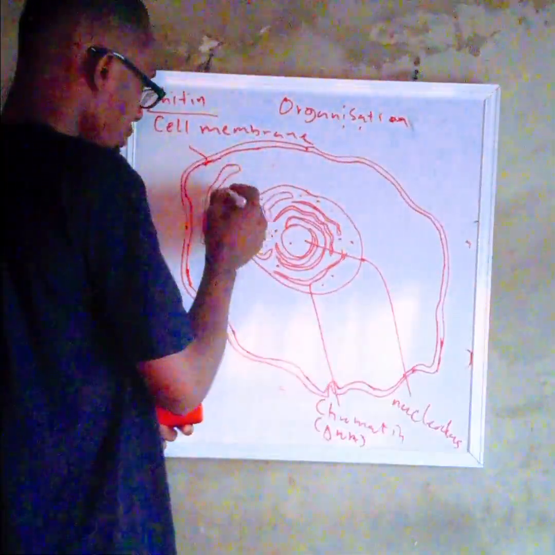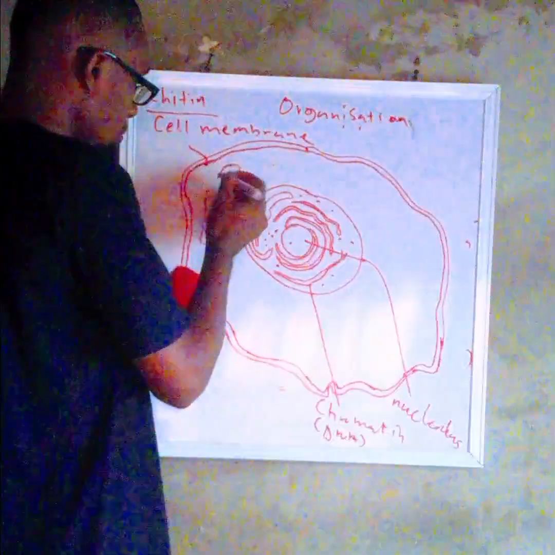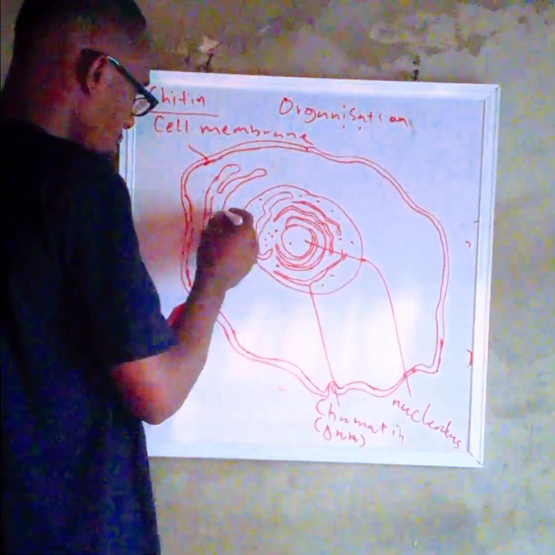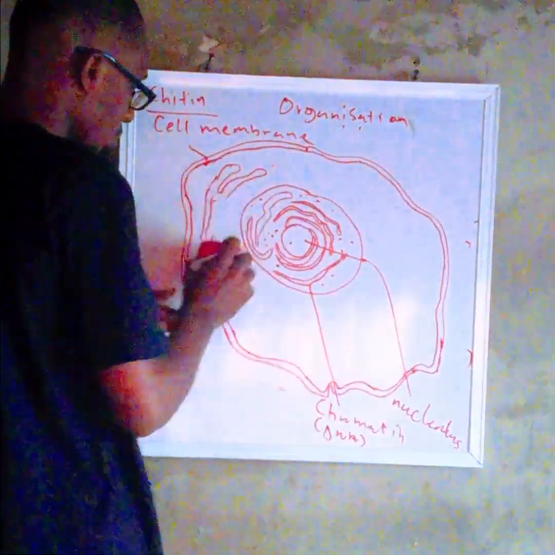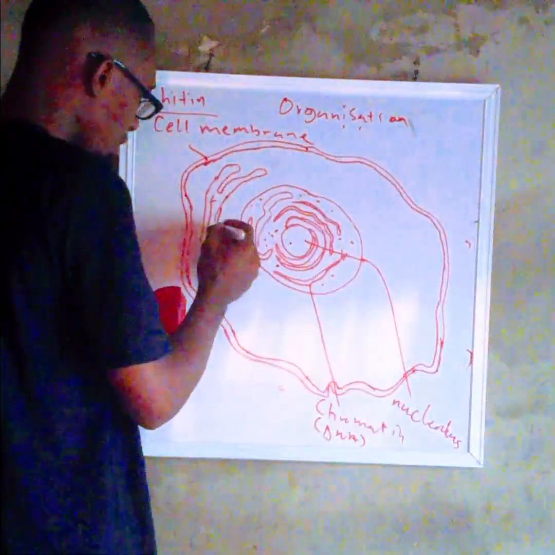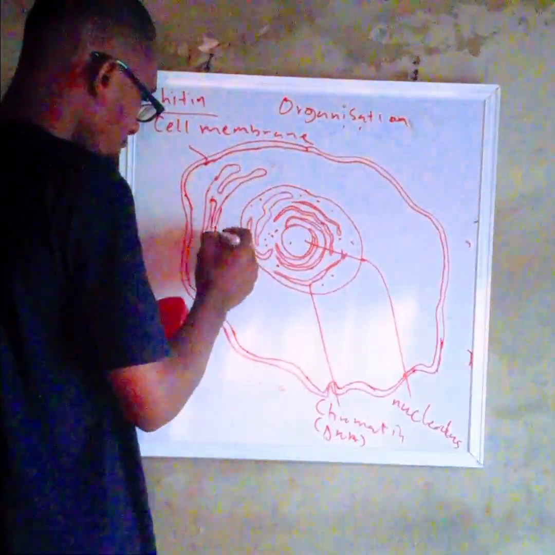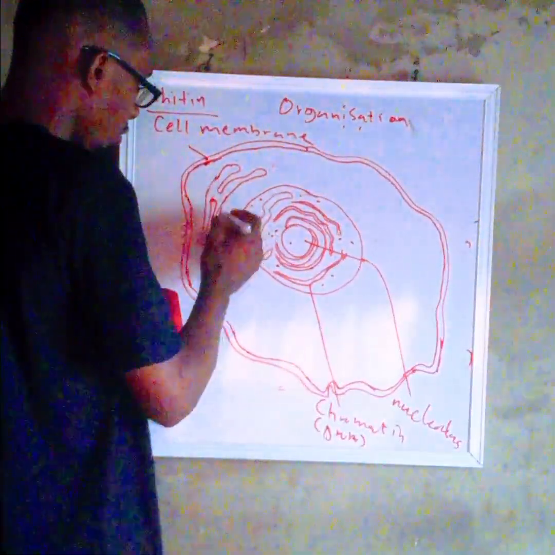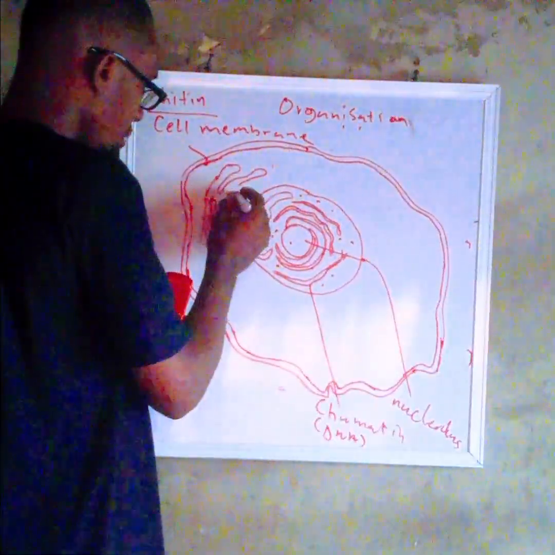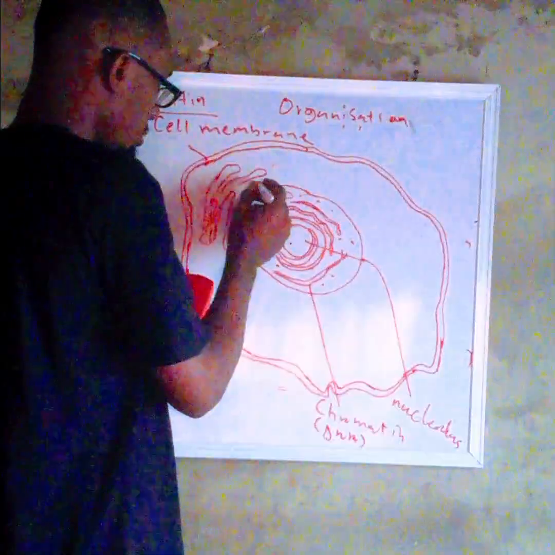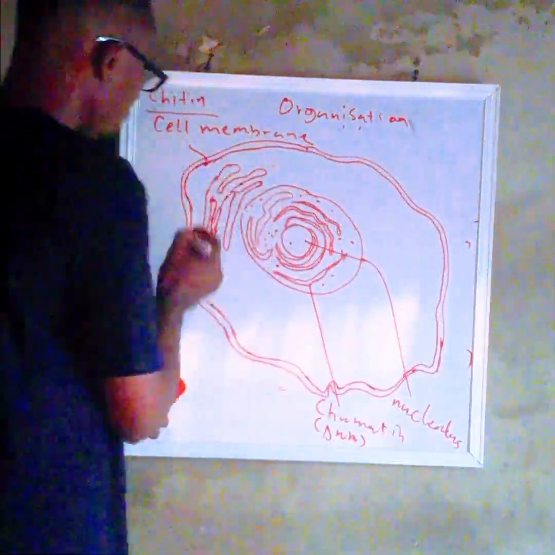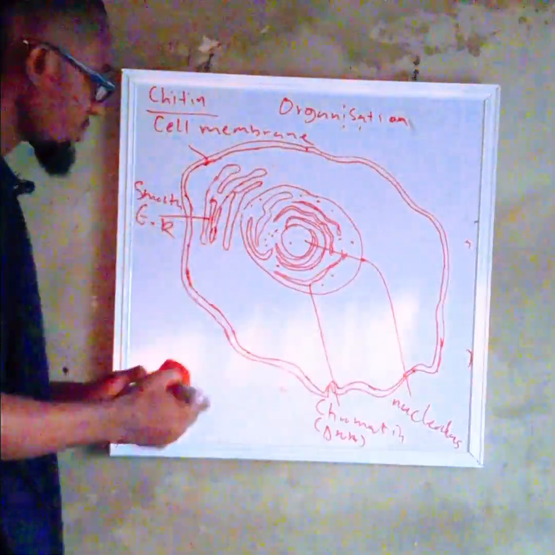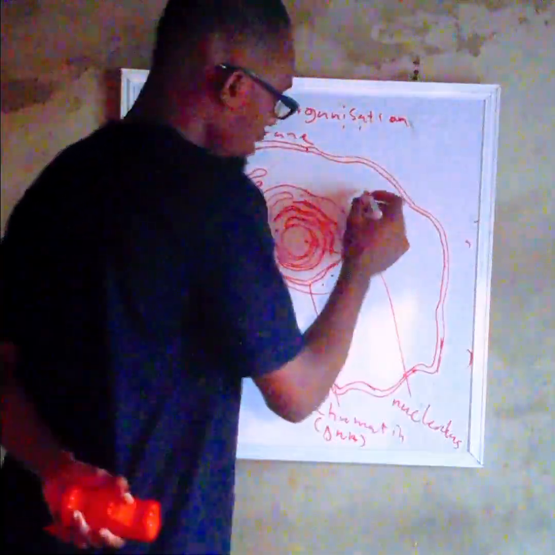Okay, we now have the smooth endoplasmic reticulum. We have the smooth and we have the rough. What's the function of this? It is used for transport of materials in and out of the cell. It's for transport of materials in and out of the what? Out of the cell. So we have the smooth endoplasmic reticulum. And we have another one here, but that's actually the rough.